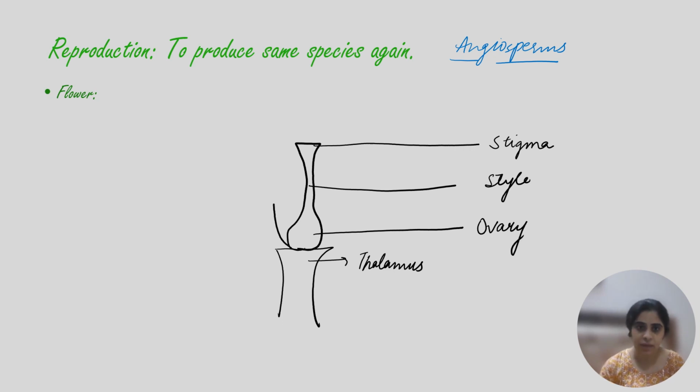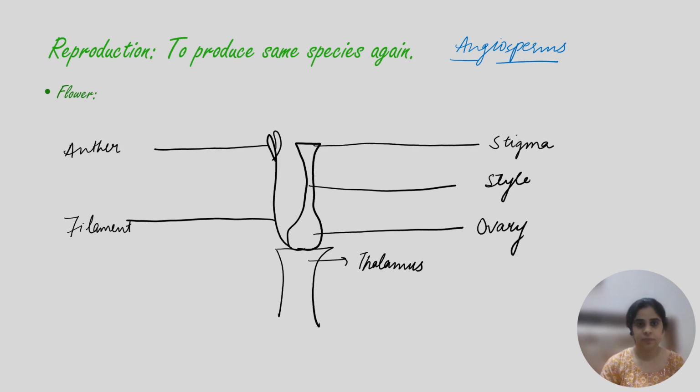Then we have the male reproductive part. It also has two parts: one is the filament and another one is the bilobed anther. Together, stigma, style and ovary are called the gynoecium, and anther and filament together are called the androecium.